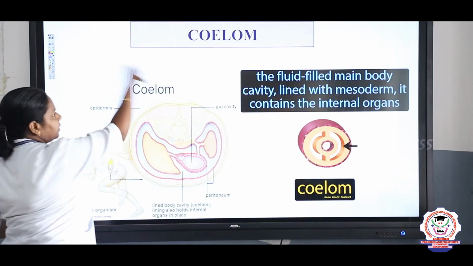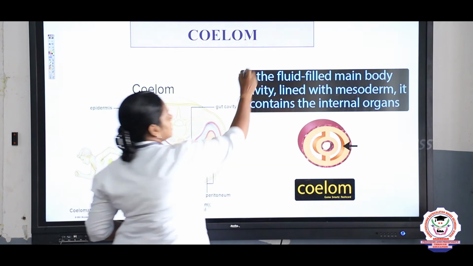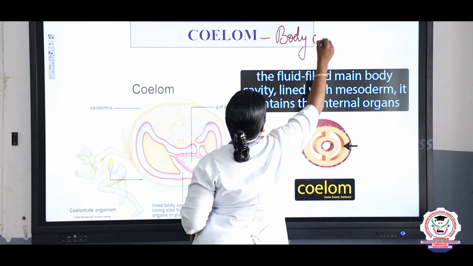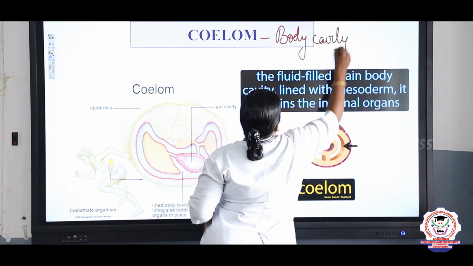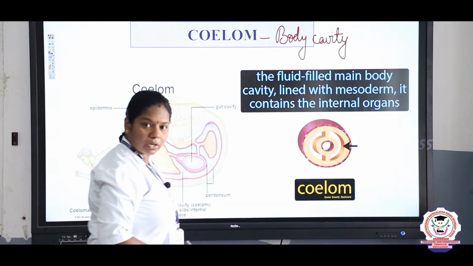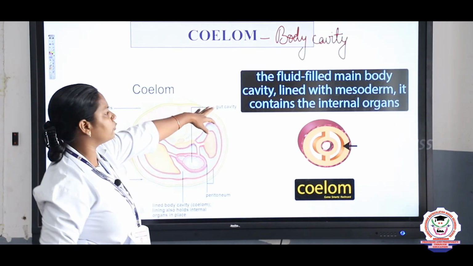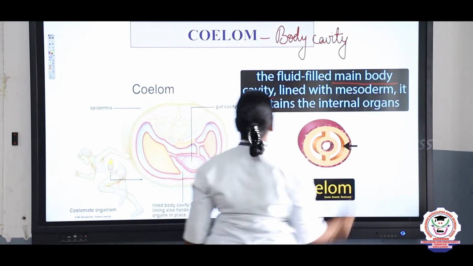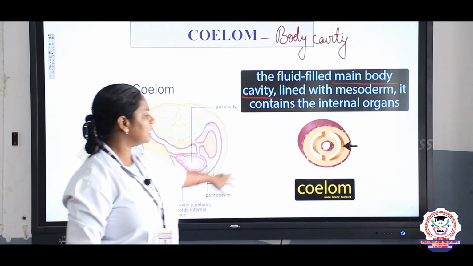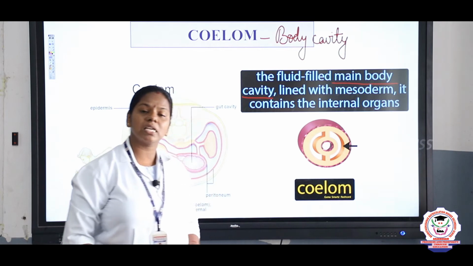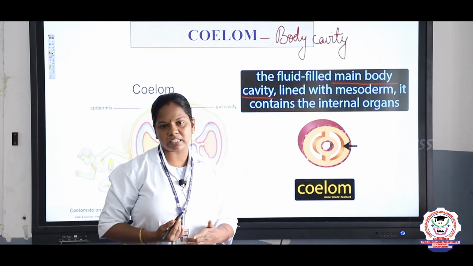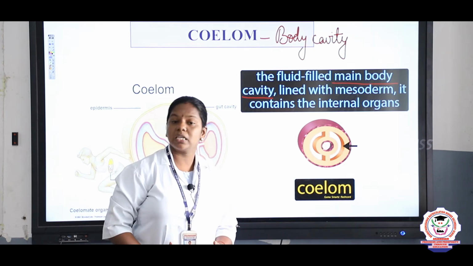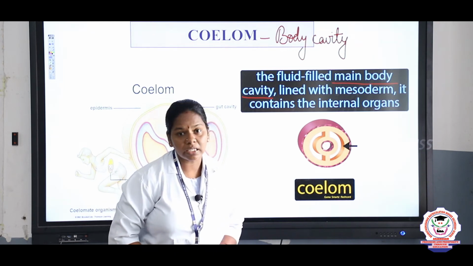Next we are going to discuss the coelom. What is a coelom? Coelom is nothing but the body cavity. The fluid filled main body cavity, we call it a coelom, right? So based on the coelom also we can classify the organisms. If you take us, the body wall is there, intestine is there, and in between there are some spaces, right? This we call a body cavity.